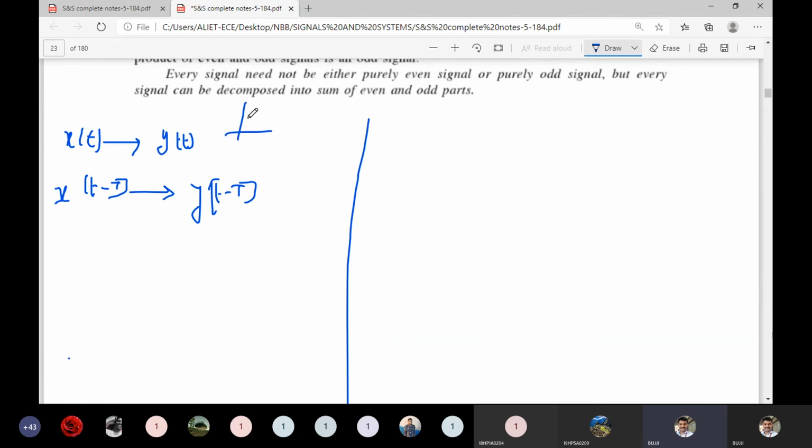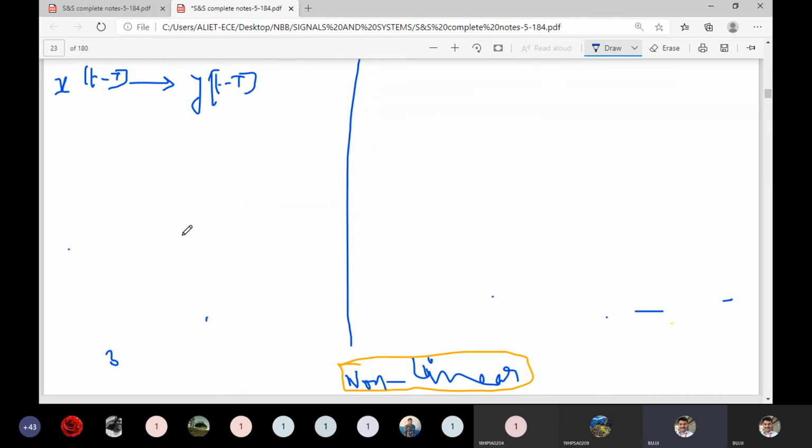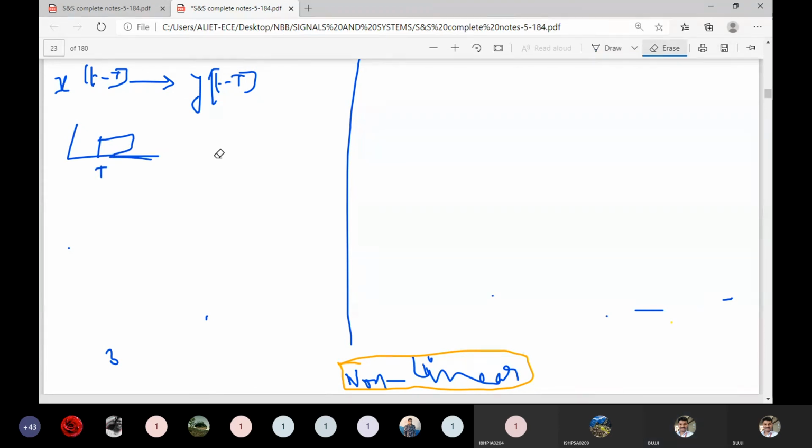Here these two are the one signal. Let us assume that this is x of t and the corresponding y of t is like this. In the delayed version, the starting point is here.